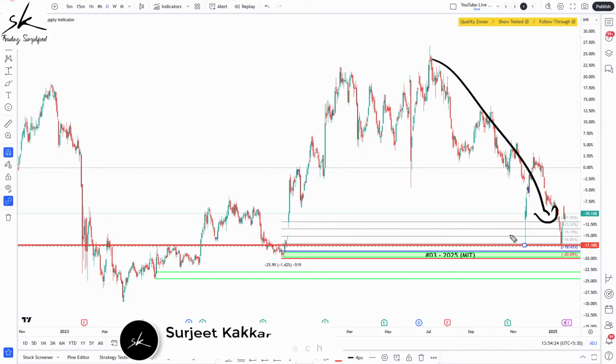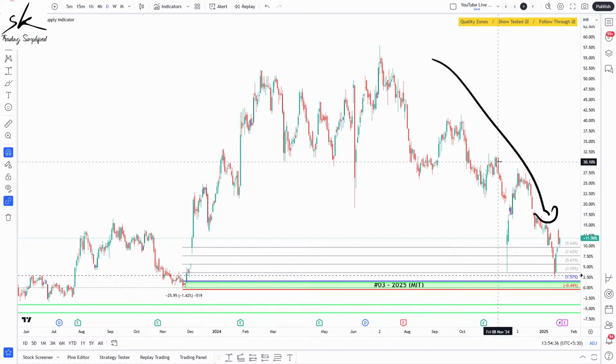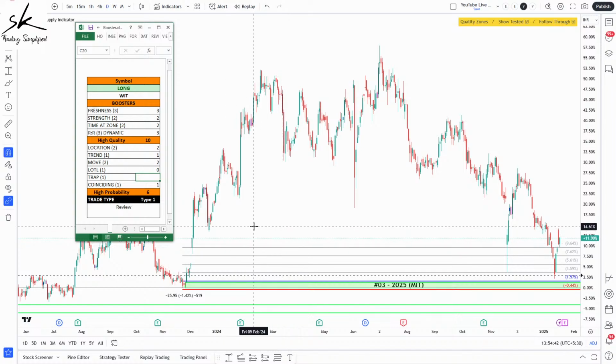Mistake number 1, selling after a decline in price, which means selling at a cheaper price. And mistake number 2, selling in an area where the chart has proven to us that back in history demand exceeded supply. Therefore, that probability is there that this might act like a trap, for which we will give it a score of 1. So let's do that. Let's give it a score of 1.